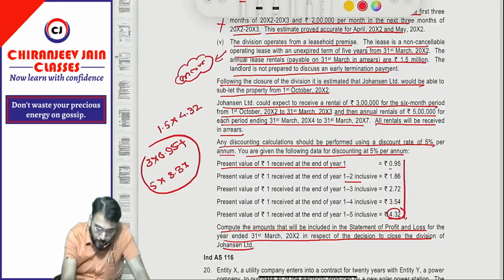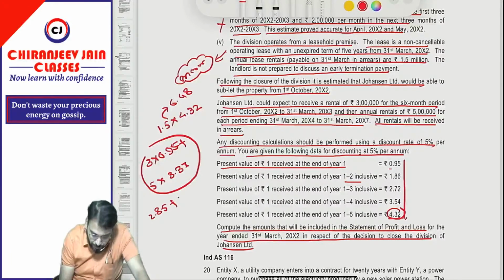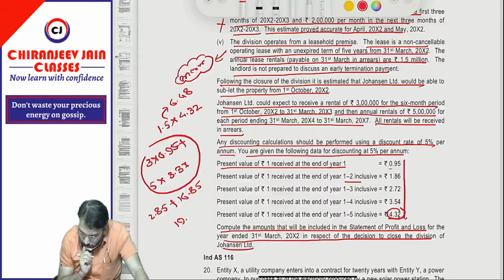So what will be the amount? 1.5 into 4.32. This is coming 6.48, and this is coming how much? 3 into 0.95, so 2.85, plus 5 into 3.37, that is 16.85. So 16.85 plus 2.85 is equal to 19 point, something wrong we have done. It's 5 lakh, sorry. Lakh, na.